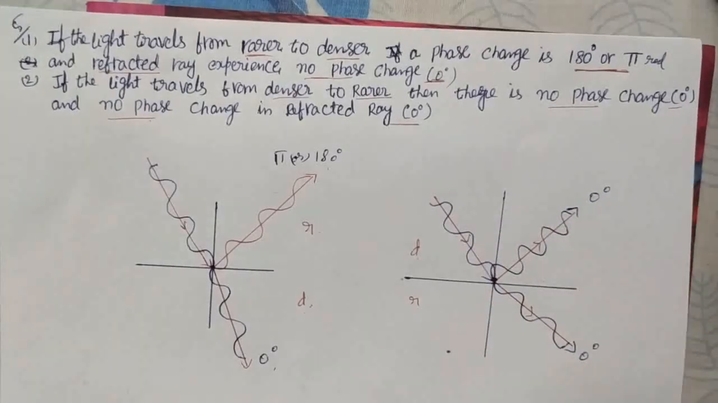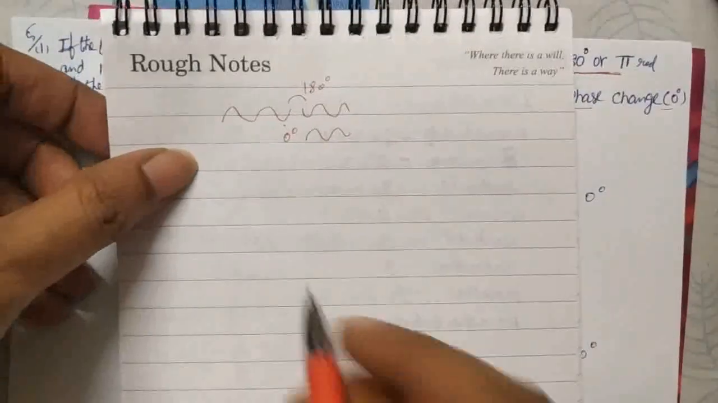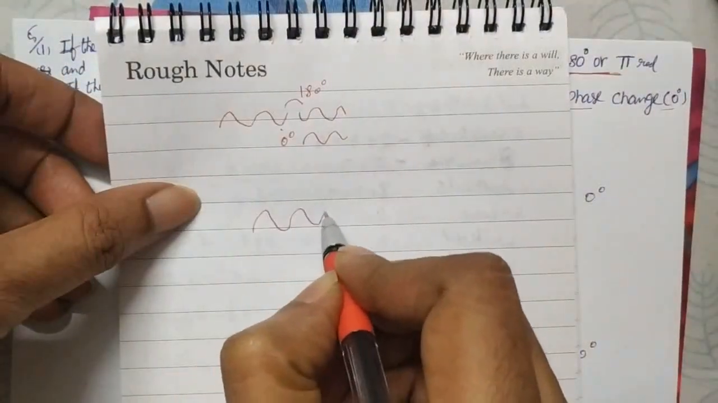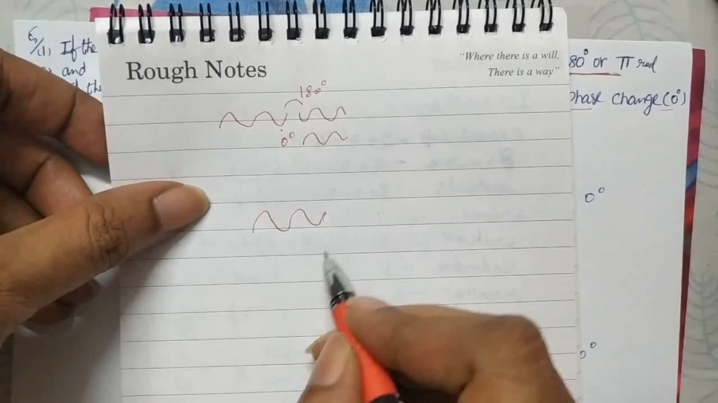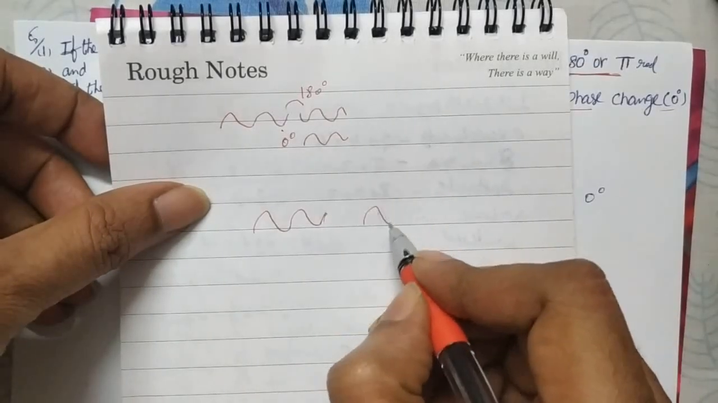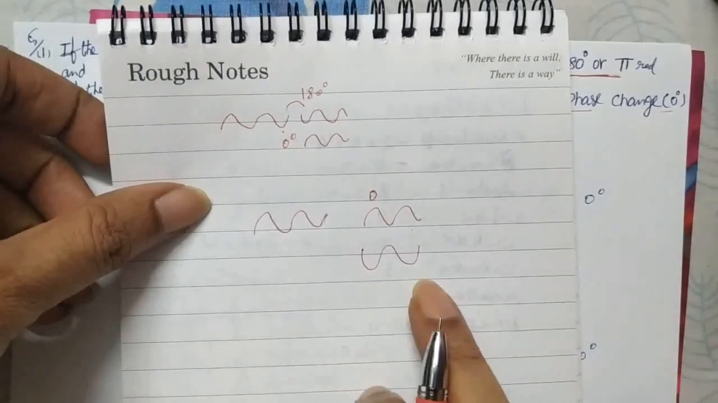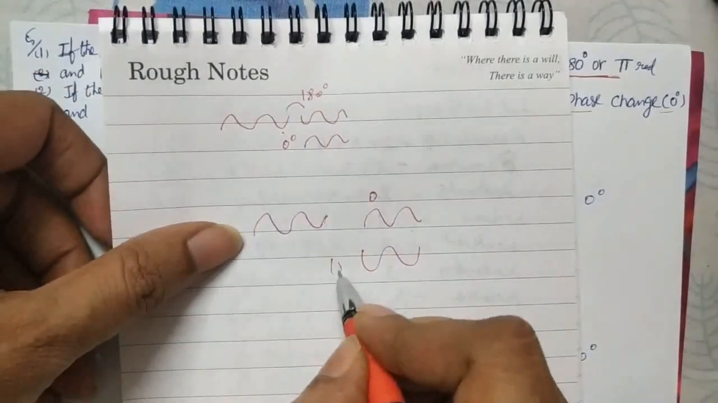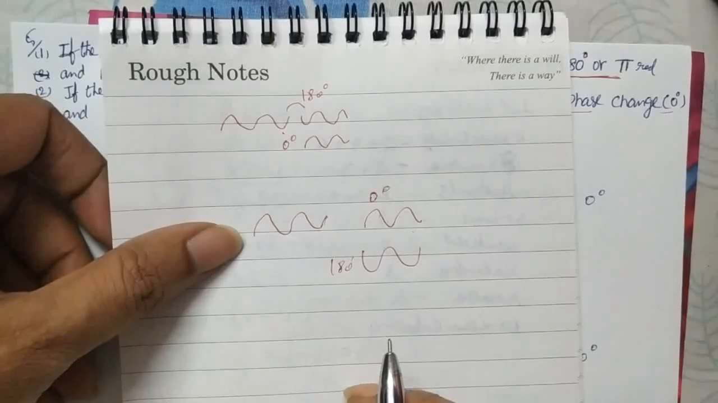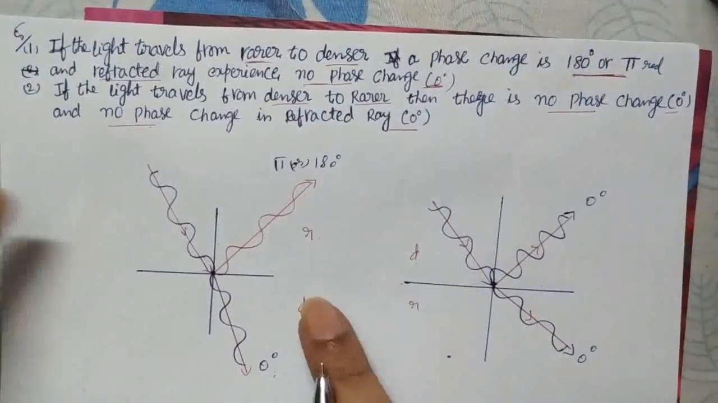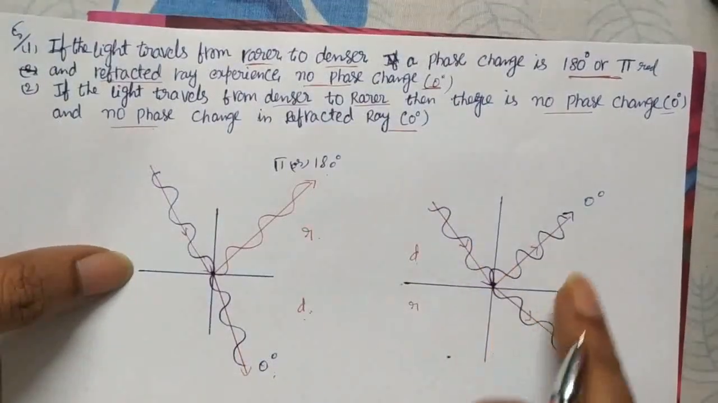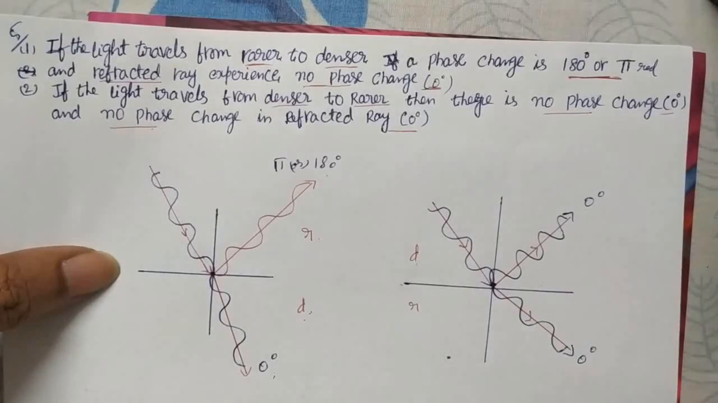Okay, what is in phase and out of phase? You see the wave which is incident, you can think like this, and if the reflected wave is like this only, then we can say 0 phase. If it is reversed like this, then there is 180 phase. Here 180 phase, and that is 0 phase. So rarer to denser gives 180 phase, and denser to rarer gives 0 phase.